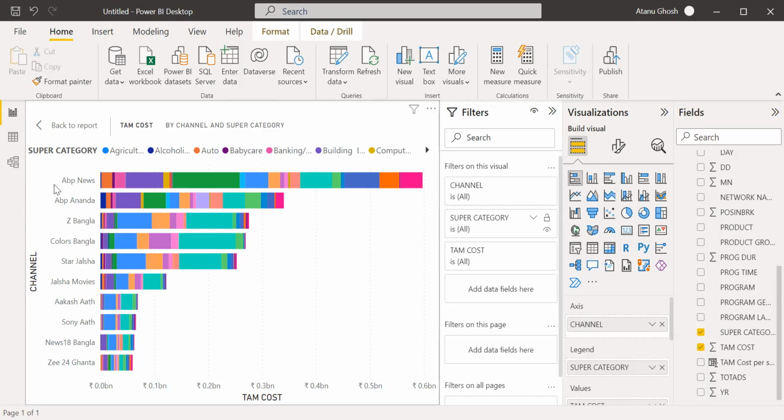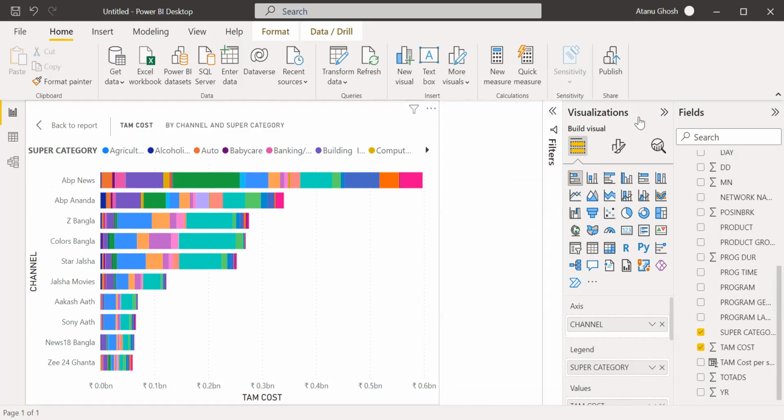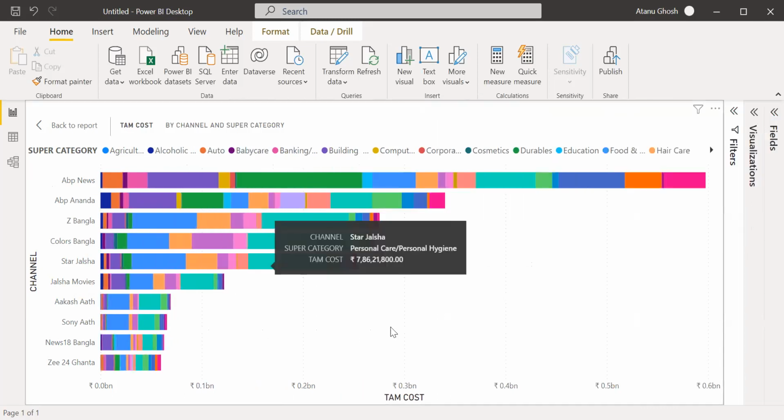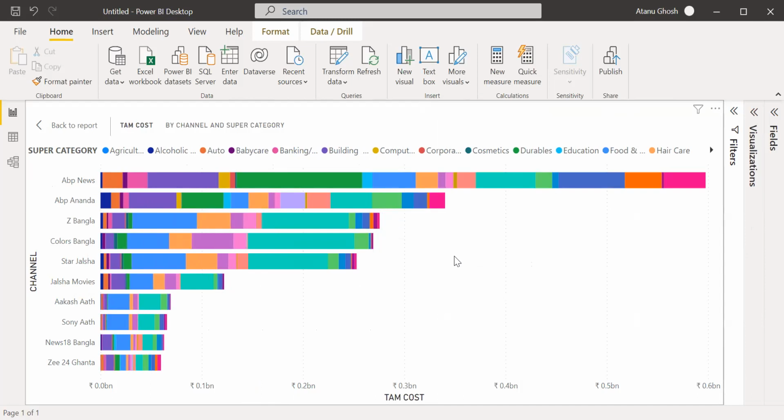Since they are stacked bar charts, these super categories will remain. So I have to see all the super categories within this. Let's try and see if there is any exception out here.